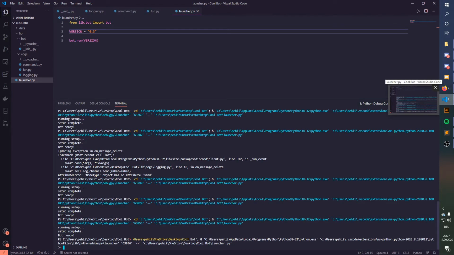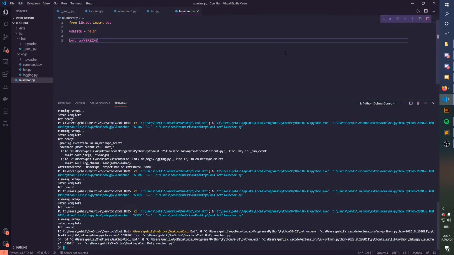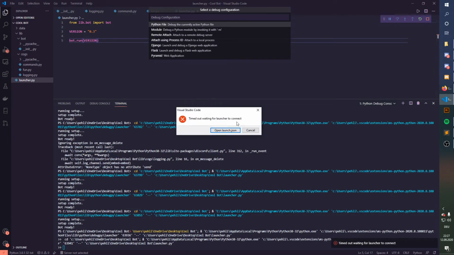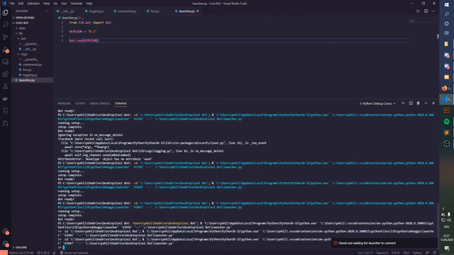And while the bot is starting, I'm going to drink something real quick. I accidentally closed it. Well, timeout waiting for launcher to connect. That's kind of weird. Why does it keep disconnecting with a timeout? Okay, yeah, that's Visual Studio Code, I guess. Why isn't Visual Studio Code doing anything? That kind of sucks. I don't know why.